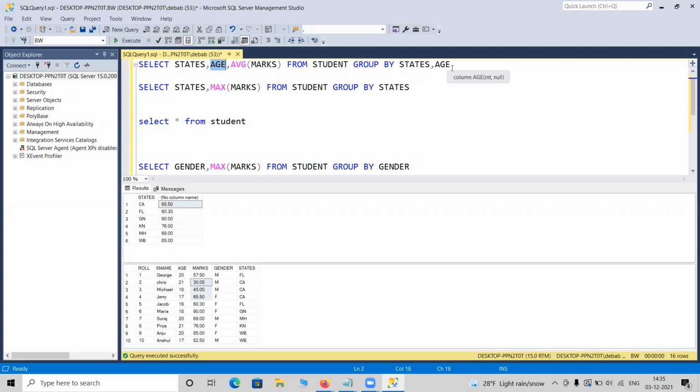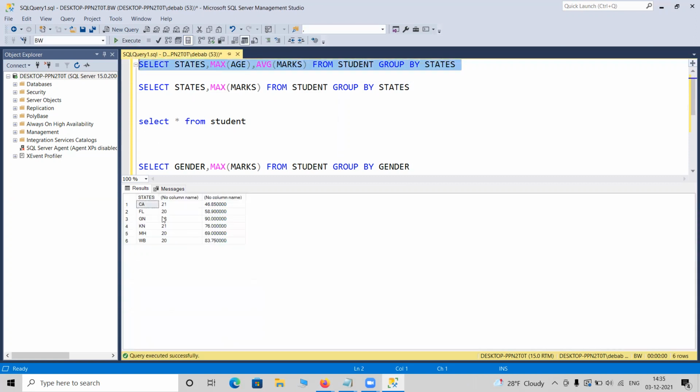But anyhow, if you do not mention that, and if you want to see the age, it is not possible. But suppose you want to see the maximum age for that state, that is feasible. Out of these three, the maximum age is 65, the maximum age is 21, then it will display 21. And obviously average marks will be the same. So state wise, if you want to see the maximum age, then it will be displayed. Look, for California's data only, 21 and 46.85. And the minimum age, if I am interested, or even I can write both of them. So this is feasible, but as a whole, if you want to see the age, it means nothing.